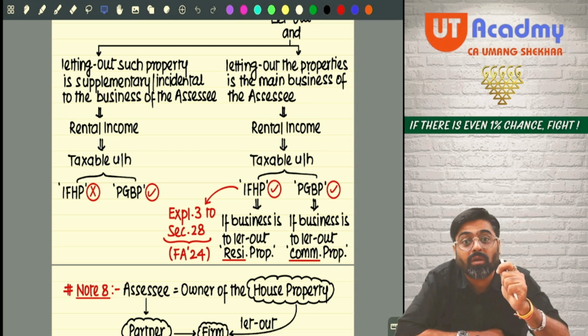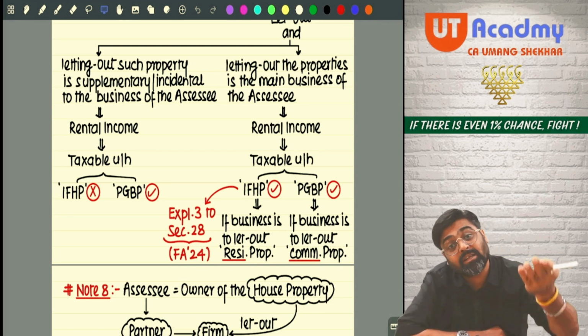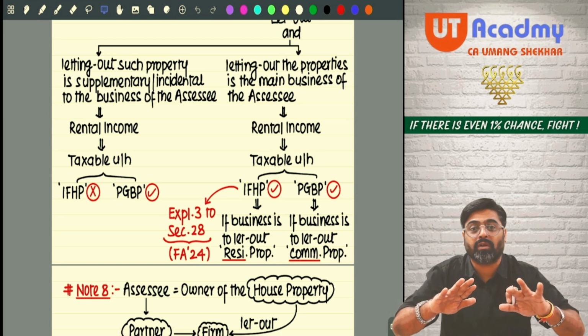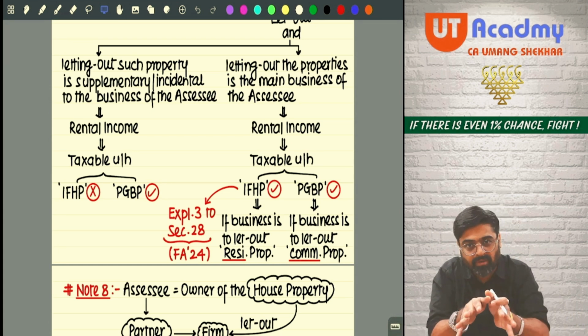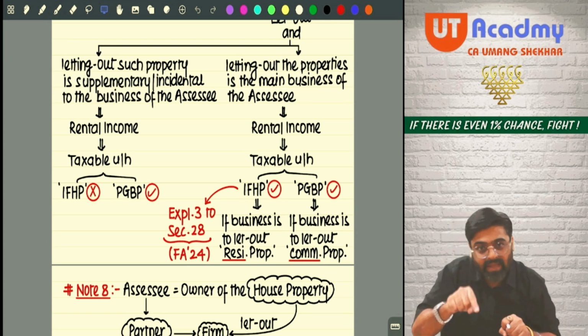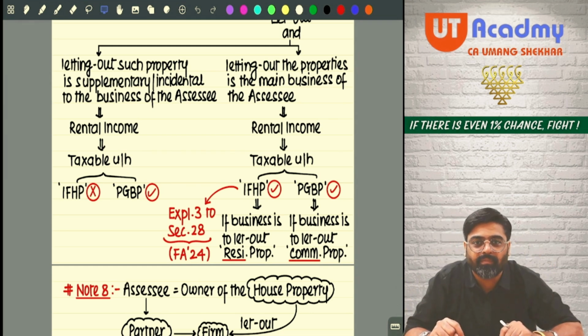Whenever the Supreme Court gives a judgment, that judgment becomes the law of the land, meaning that the judgment itself becomes a law. Now, what is the law? If your business is to give properties on rent and earn the rental income, and if you can prove that, then that income will not be your house property income, that income will be your PGBP income.